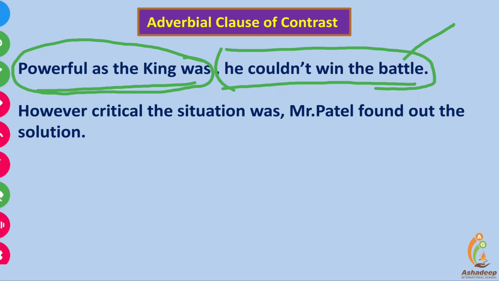The king is powerful. He can win the battle, but even then he couldn't win the battle, and that's why there is contrast between the two sentences. But it is very important to decide which is the main clause and which is the adverbial clause or dependent clause. So here, "he couldn't win the battle" is the main clause, and "powerful as the king was" is an adverbial clause of contrast.